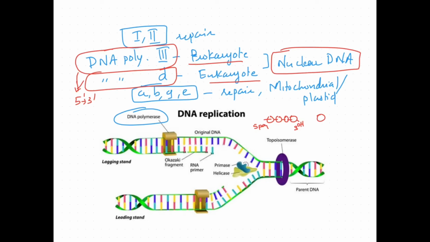DNA polymerase can add an incoming nucleotide only with its PO4 side to the OH side, forming a phosphodiester bond. This is already discussed. That means they cannot start from nothing. If you add a new nucleotide here, the choice of that nucleotide is based on the template strand.